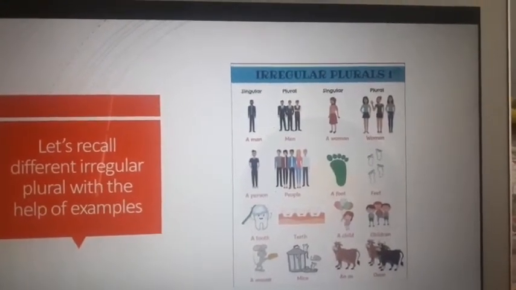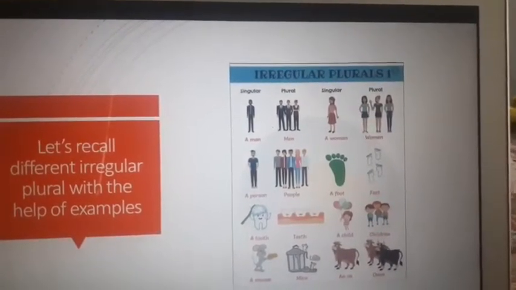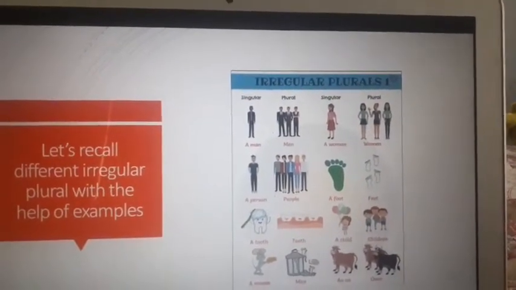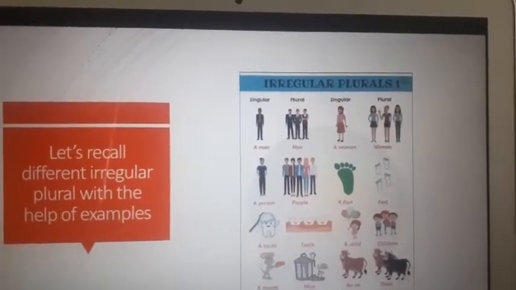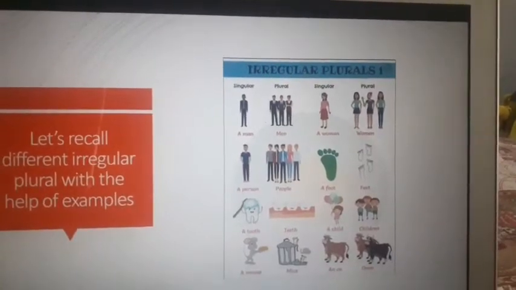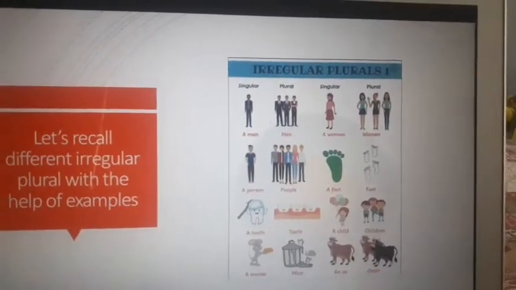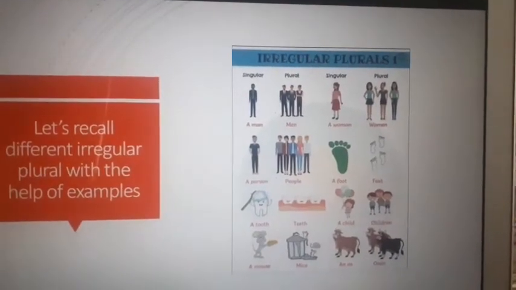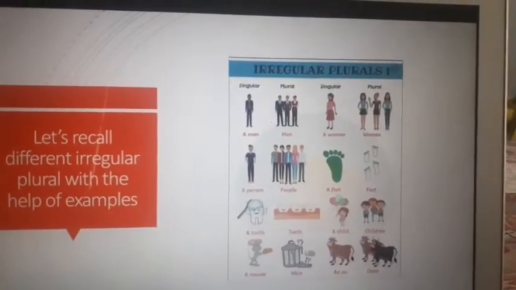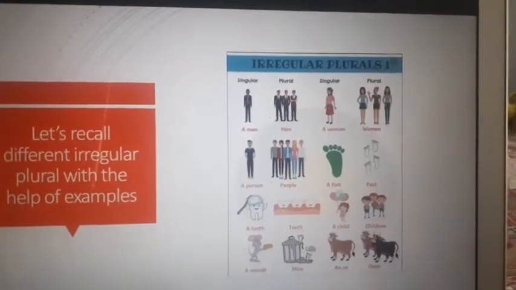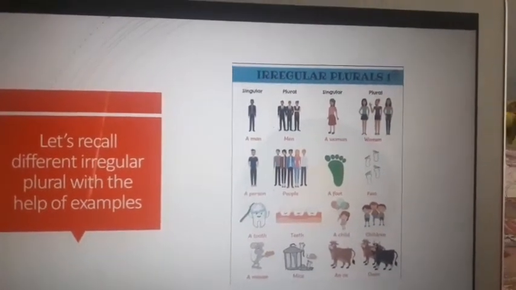A single woman is woman, but if there are more than one, it is called women. A single person is called a person, but if there are many, you call them people, P-E-O-P-L-E. A single foot is called a foot. If there are many, it's called feet, F-E-E-T.